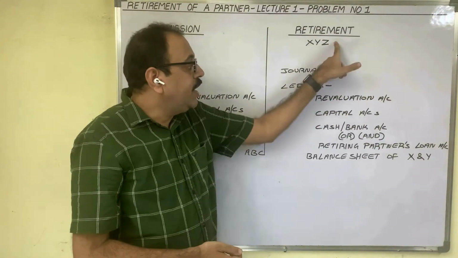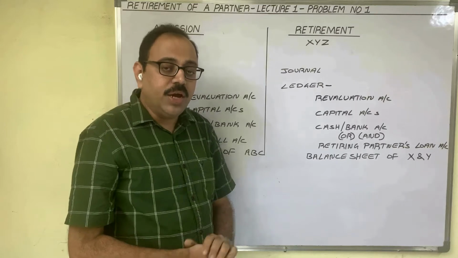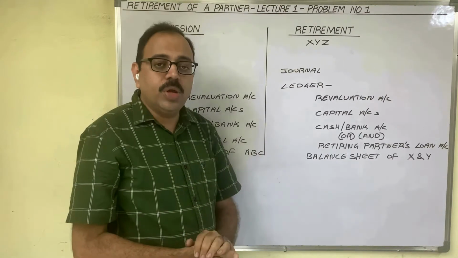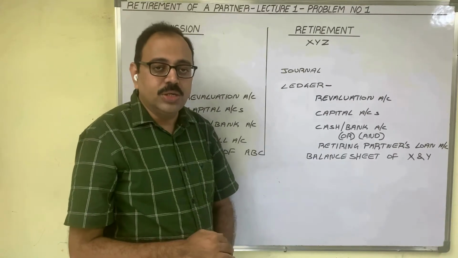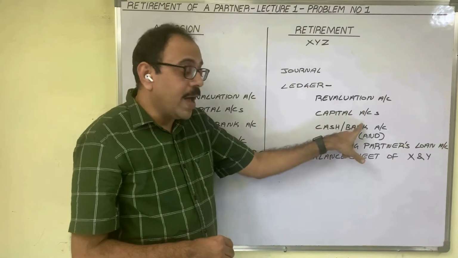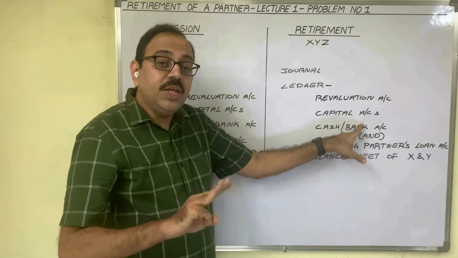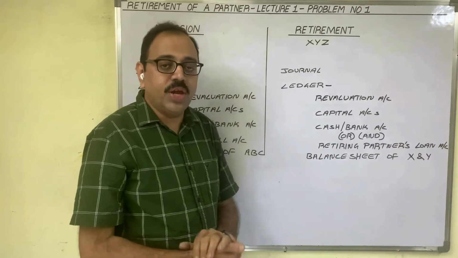Suppose to retiring partner, we have to pay 50,000 rupees. Assume that 20,000 we paid to him and 30,000 we are transferring to his loan account. So cash is going from the firm. Therefore, cash account or bank account we should prepare. As 30,000 is transferred to his loan account, Z loan account also we have to prepare.